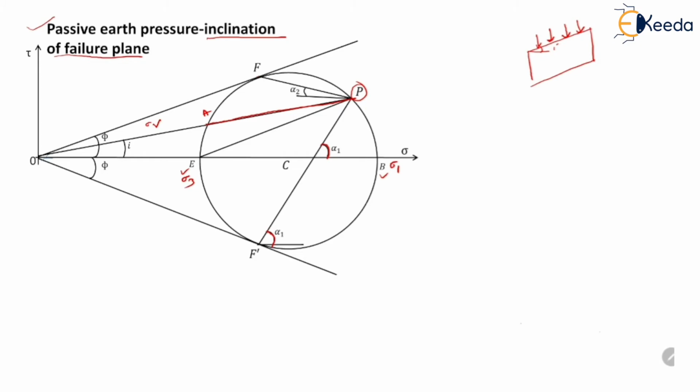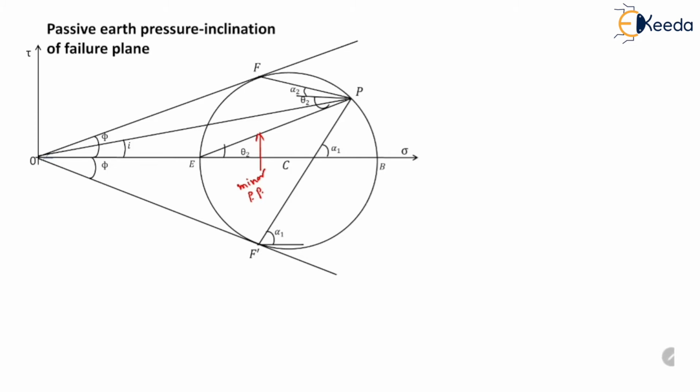Now since P is the pole, if we connect P with the point E, which represents the minor principal stress, then line PE will represent the minor principal plane. So this minor principal plane makes an angle theta 2 with the horizontal.